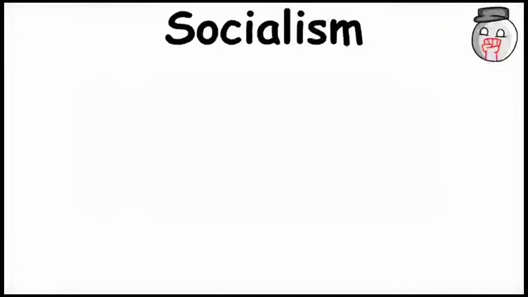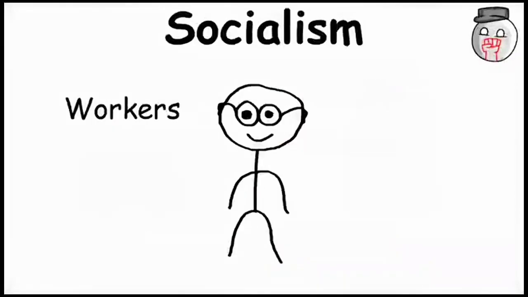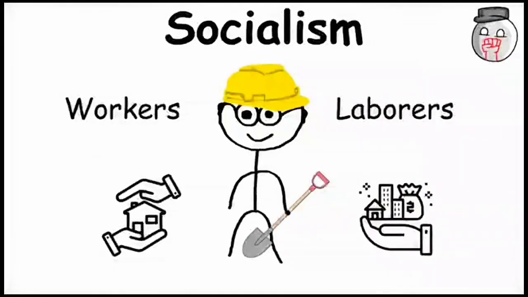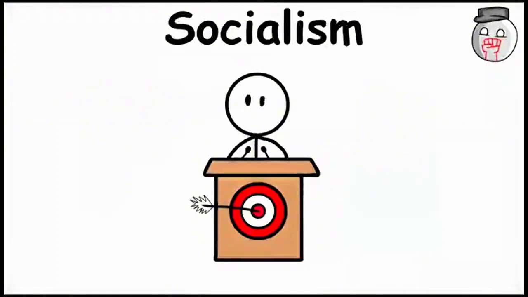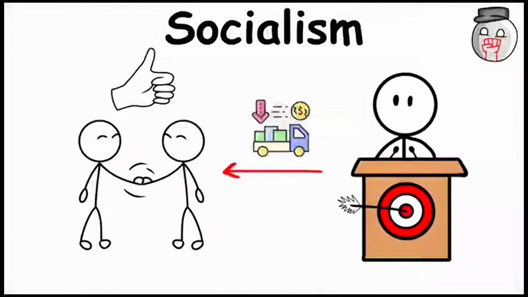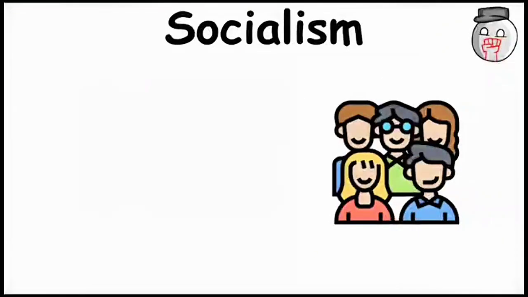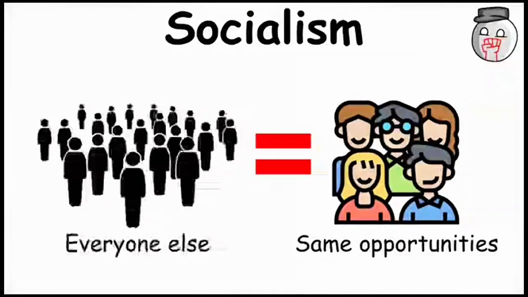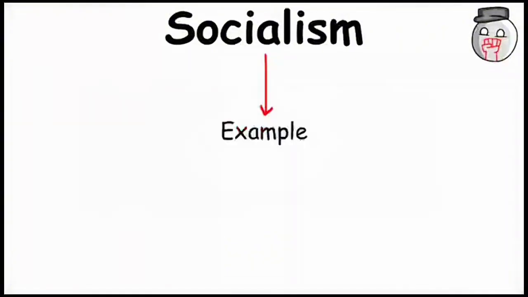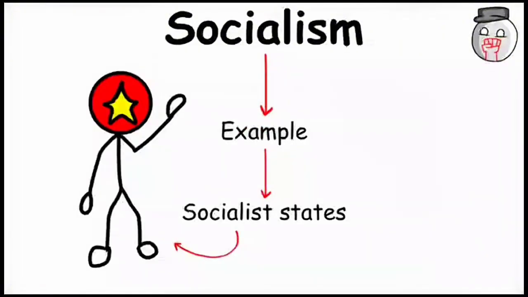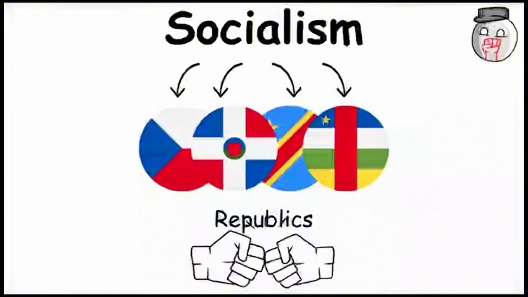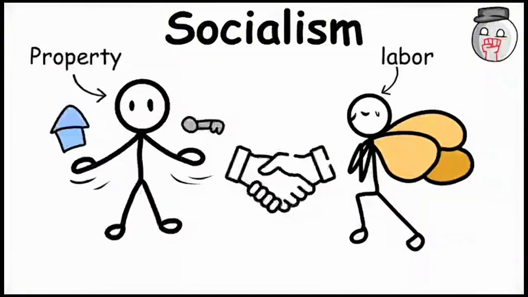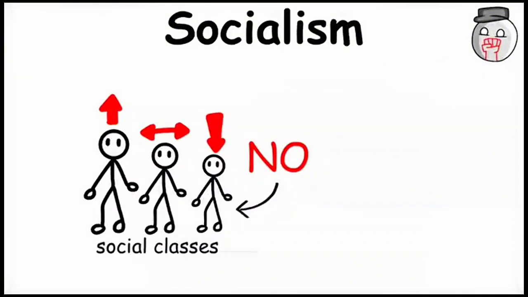Socialism. Socialism is a form of government wherein the workers or laborers are allowed to own property, but the distribution of goods and services is controlled by a central government. The government's goal is to distribute all of the goods and services equally to ensure everyone in the country has the same opportunities as everyone else. Some of the more common examples of socialist states are the People's Republic of China and the Republic of Cuba. While most socialist states call themselves republics, they usually follow the fundamentals of socialism, where labor and property are equitably distributed and there are no social classes or hierarchies.